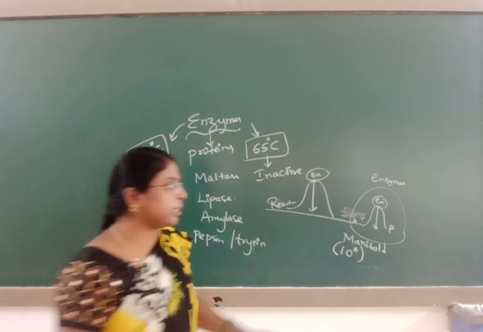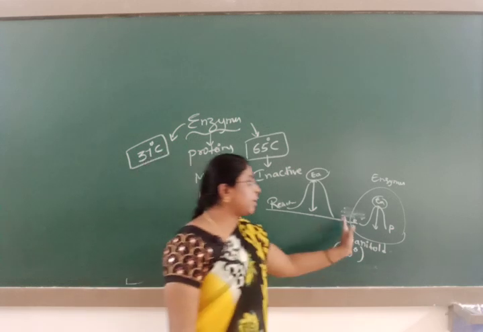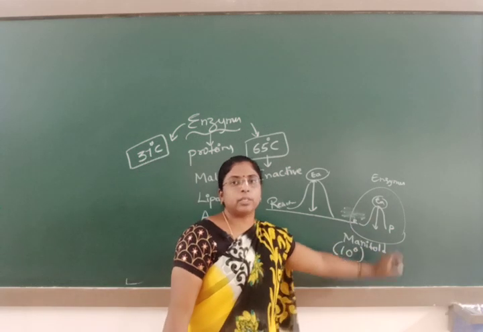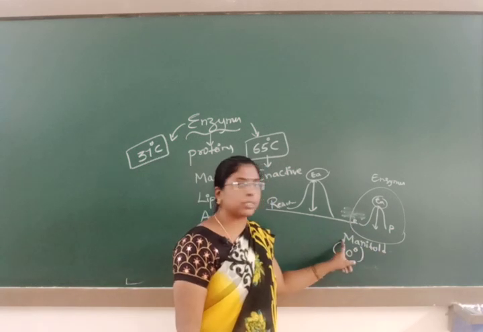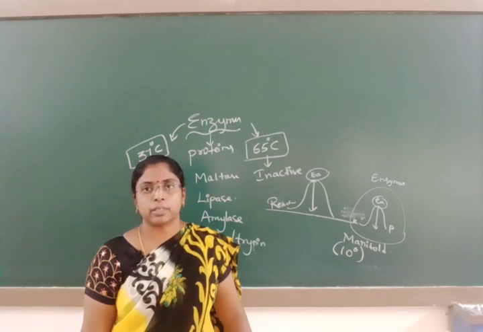Why does it increase the rate of a reaction? Because it decreases the activation energy. The maximum number of reactants are converted into products. The rate of a reaction is increased by manifold times, that is 10 power 6 times.